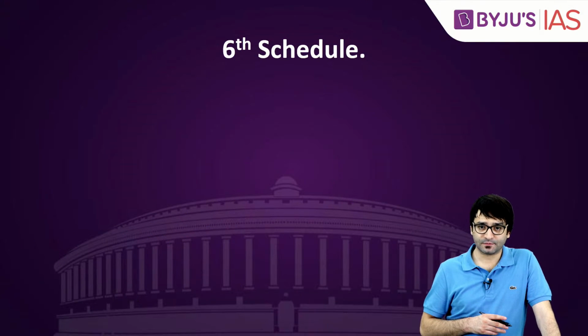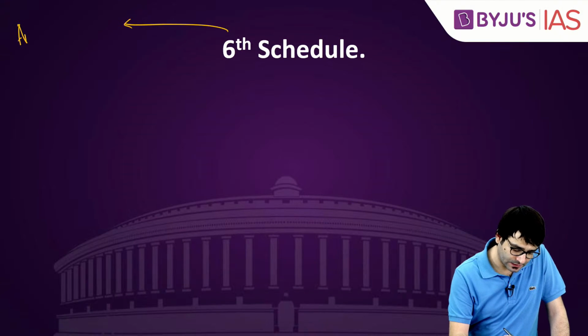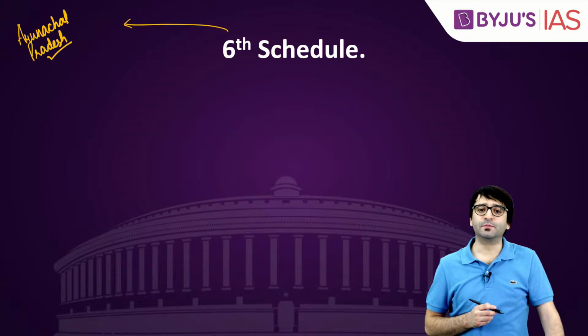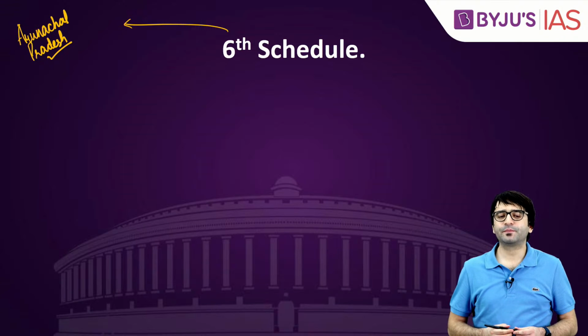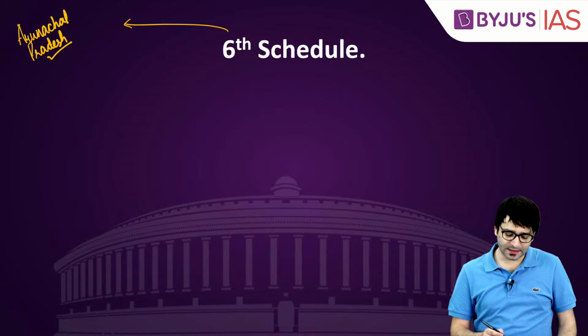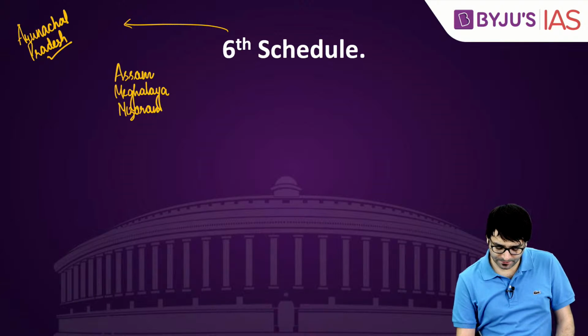Let's look at something else. Staying with the Northeast, Arunachal Pradesh is demanding admission into the 6th schedule of the Constitution. What does that mean? There are tribal areas in states such as Assam, Meghalaya, Mizoram, and Tripura.